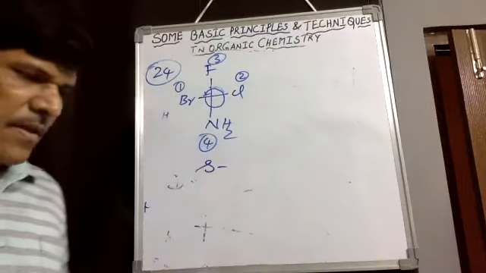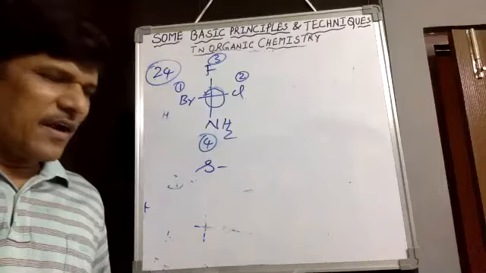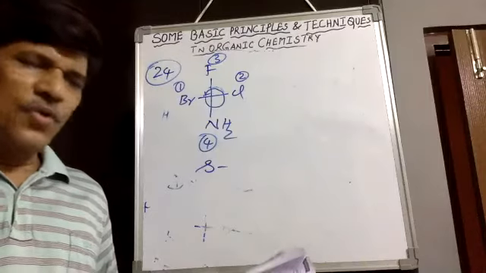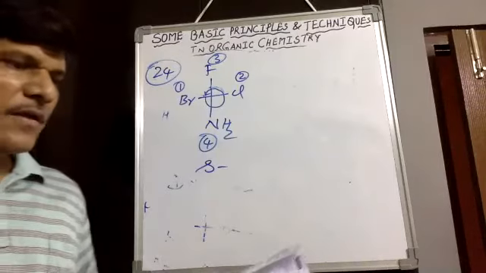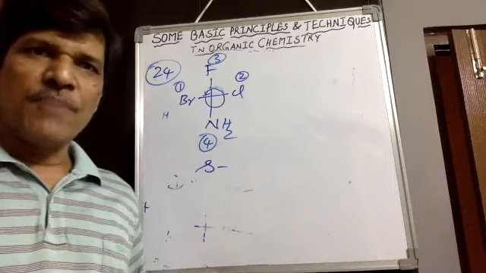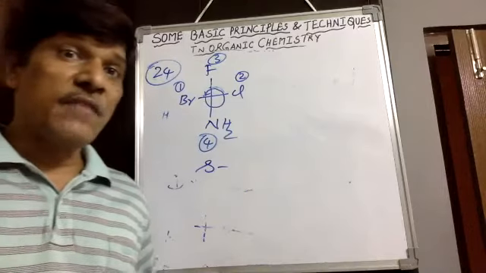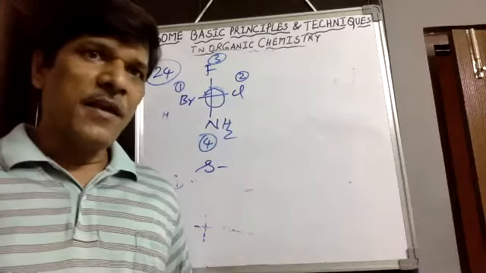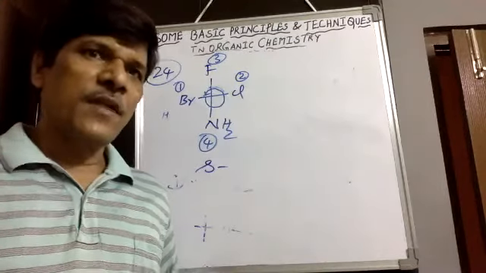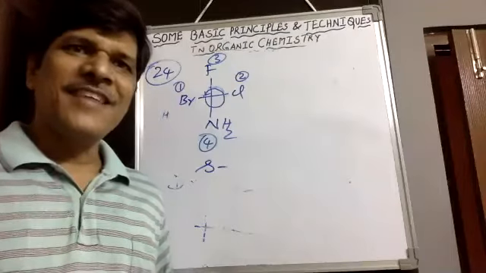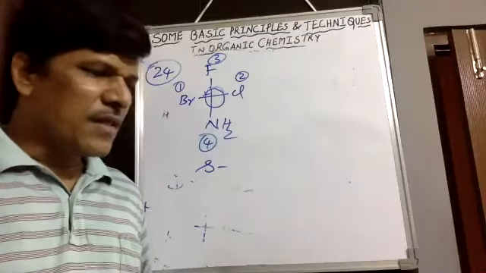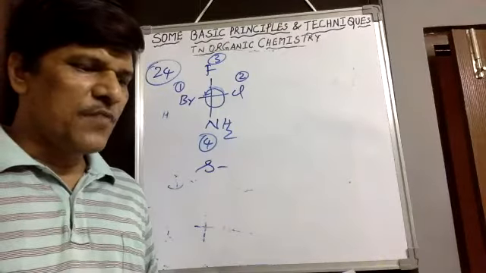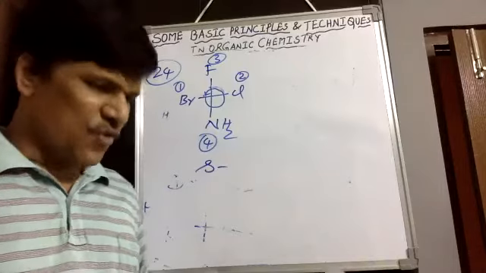In the same way, for R configuration we cannot get any structure, or for the remaining two, if you do it this way, we would get all our S configuration compounds. That broken wedge, vertical plane or horizontal plane, we have to refer. If left side is there, you have to draw left side, if right side is there, you have to draw right side. Therefore, all three compounds show S configuration. Therefore, none of these is the correct answer for 24.